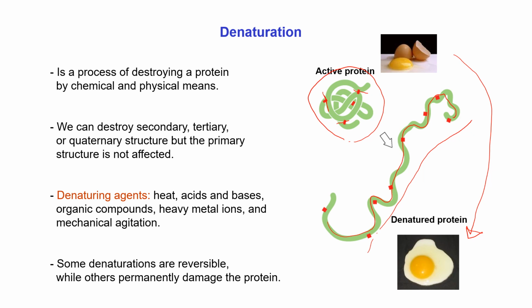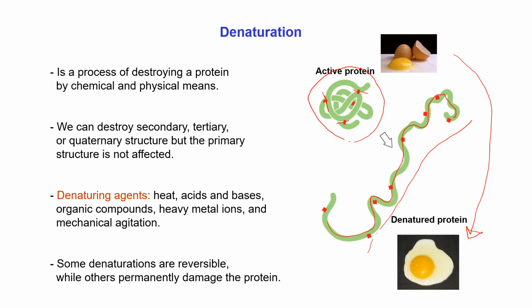Some agents, which may be chemical or physical, are responsible for the denaturation of protein. That means these agents can destroy the interaction between the side chains of the amino acids in a polypeptide chain. These agents are known as denaturing agents. Some denaturing agents are heat, acid, base, organic compounds, heavy metal, and mechanical agitation.